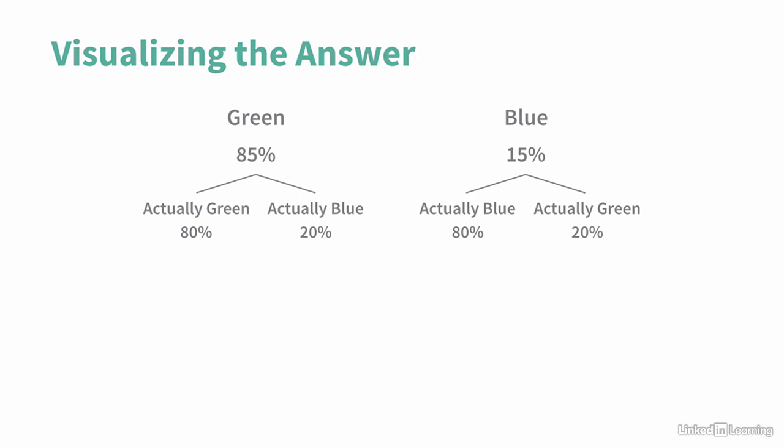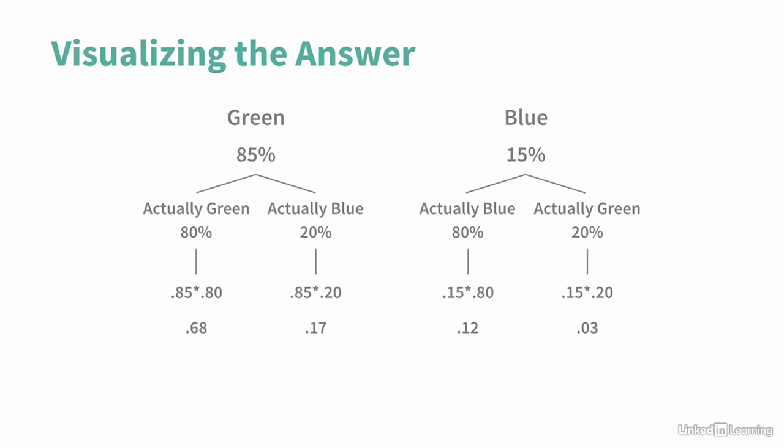Now we take compound probabilities to see how likely it is we end up in each branch of this decision tree. So 85% of the time the cab is green, and it is guessed as being green 80% of the time. 0.85 times 0.8 is 0.68. Same thing for if the cab is actually green, but it's guessed blue. We have 0.85 times 0.2, which leads to 0.17. And then we have similar calculations for blue, leading to probabilities of 0.12 and 0.03.